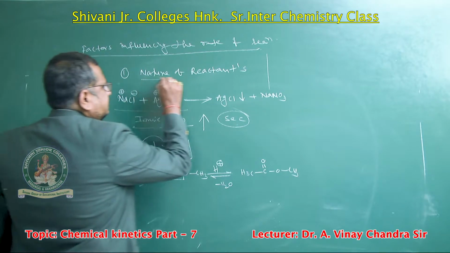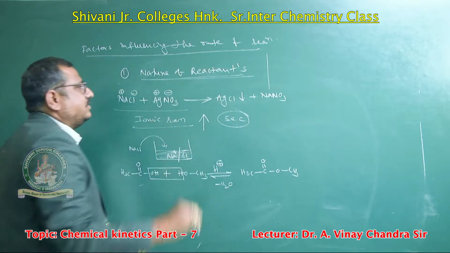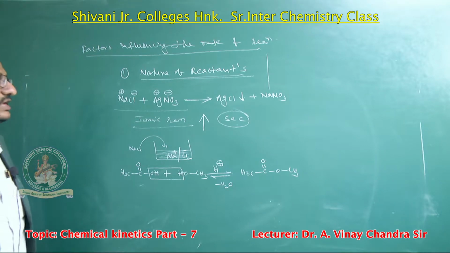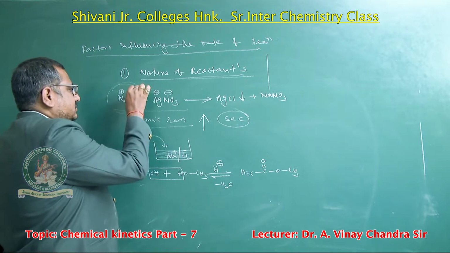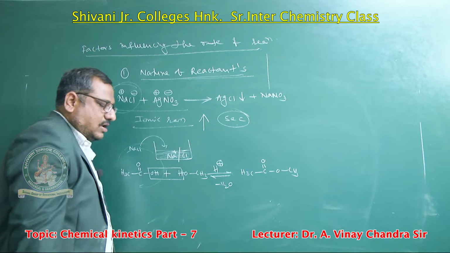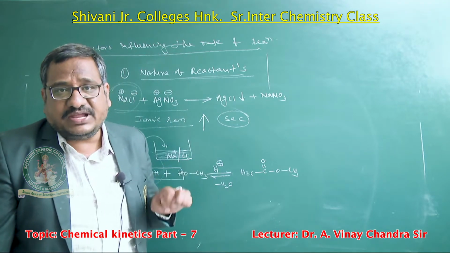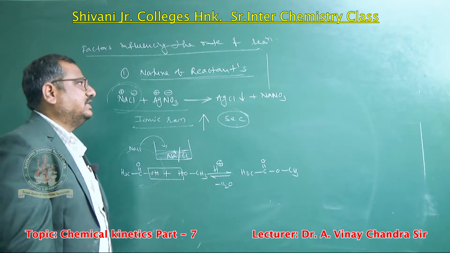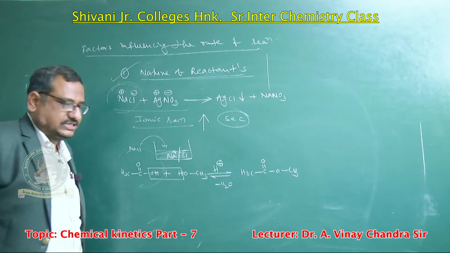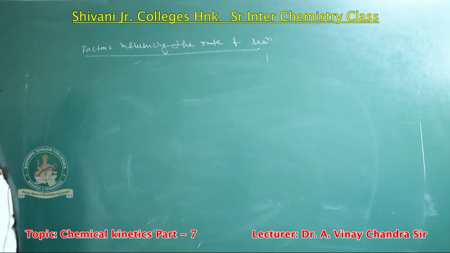So based on the nature of the reactant, by seeing the reactant we can decide the rate of reaction. All ionic reactions are fast, and covalent reactions take place at moderate rates. This is one of the influencing factors of rate of reaction, the nature of reactants. The next influencing factor is concentration of the reactant.